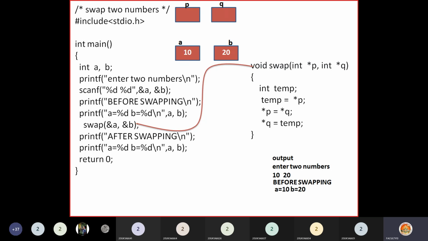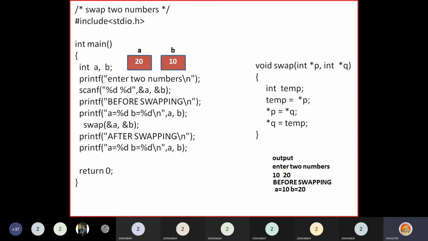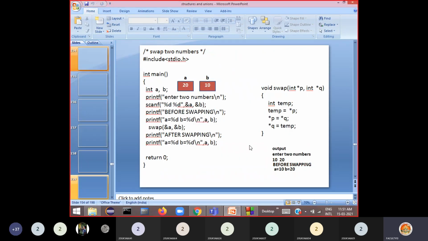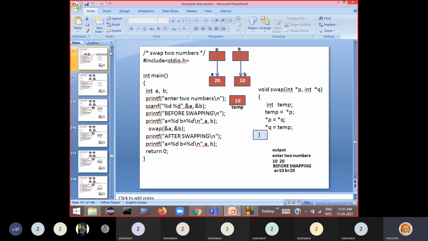Whatever changes you are making inside the function, those are done on actual variables here. When the control returns, a, b values are changed here. Now you can see the changed values of a and b swapped. So these are the two parameter passing techniques, very important here: call by value and call by reference methods. Explain about parameter passing techniques. Question will be asked in that way.